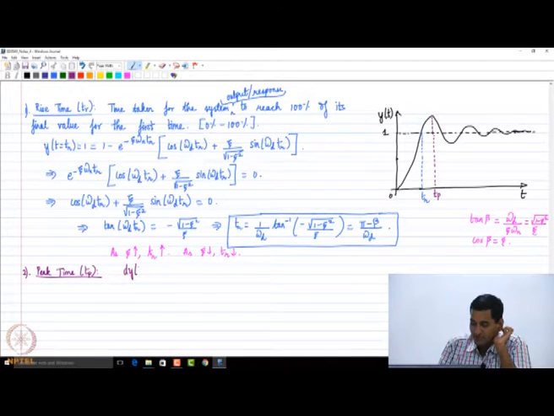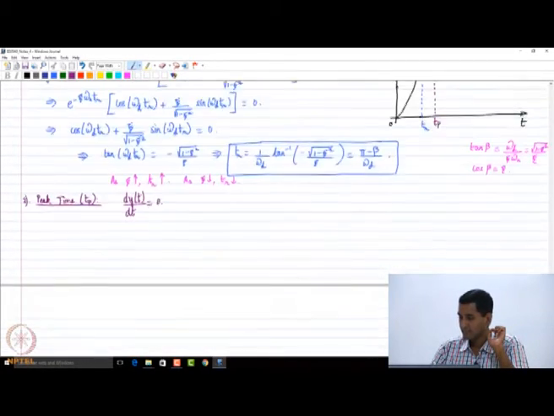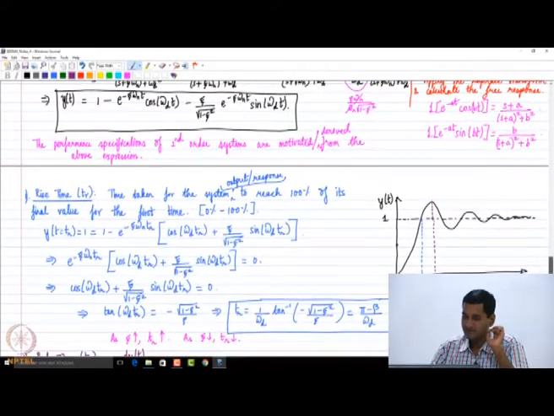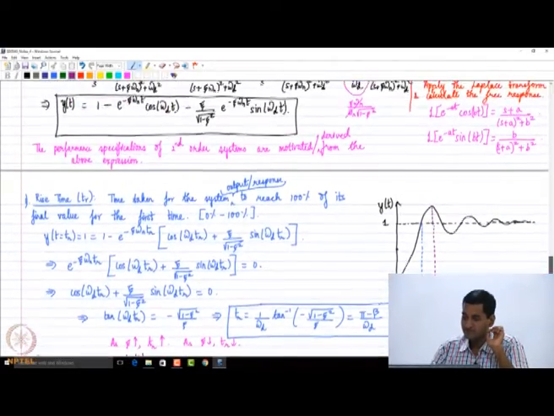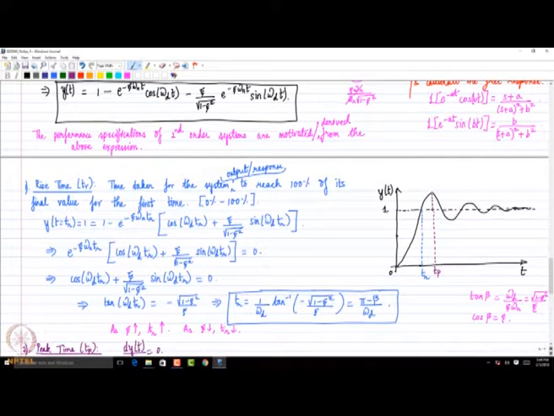So why don't you do dy/dt equals 0? I have to keep track of this. I am going to write here. You please independently do it.